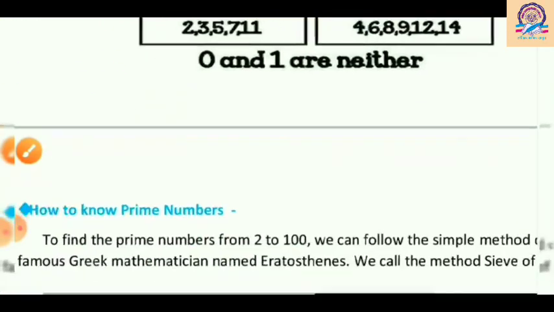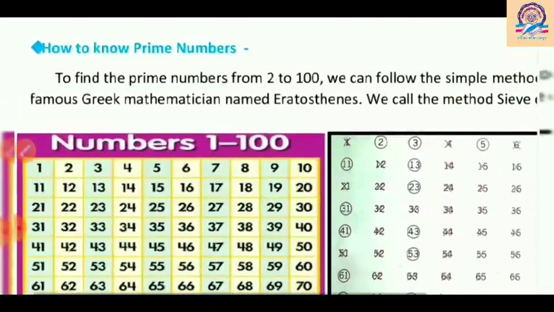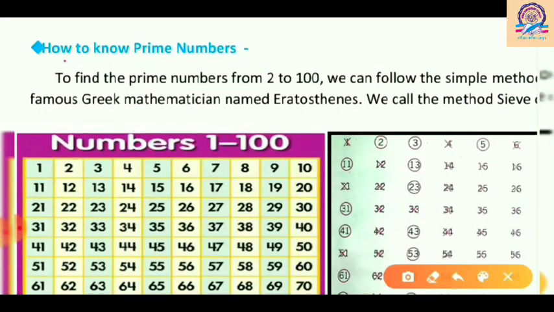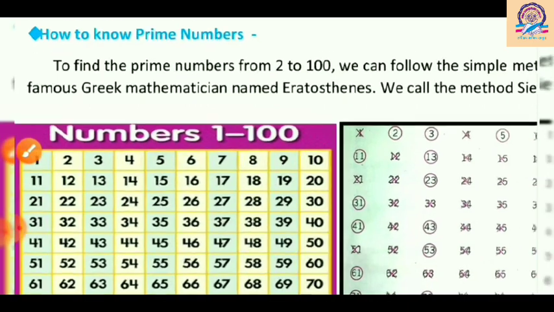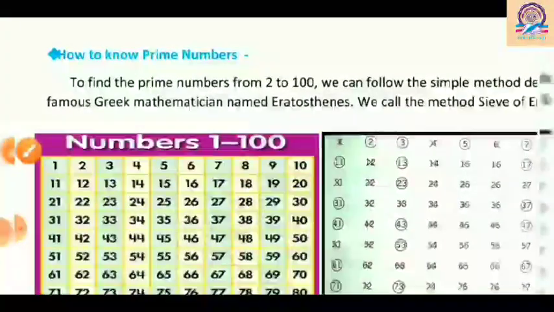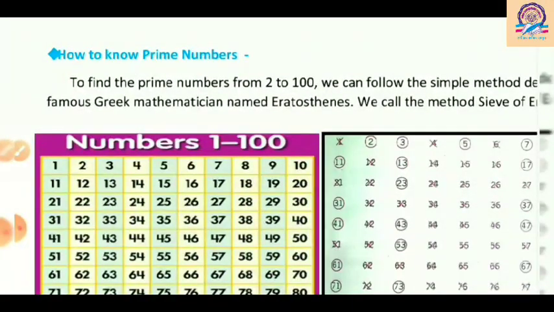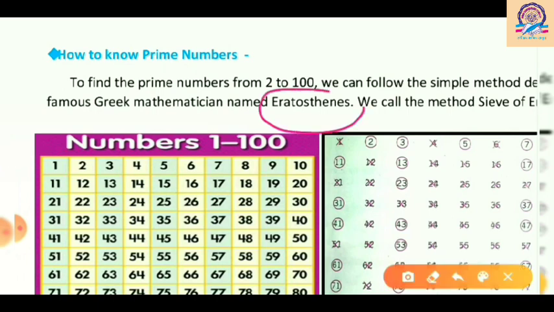Okay, now the next topic we have here is how to find prime numbers. So for that what do we have to do? We have to use a method. The name of the method is the sieve of Eratosthenes. There was a Greek mathematician named Eratosthenes, and this method was named after him.